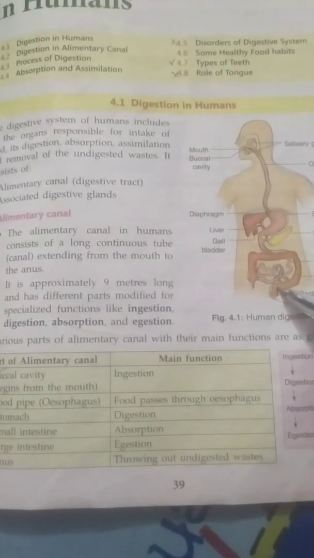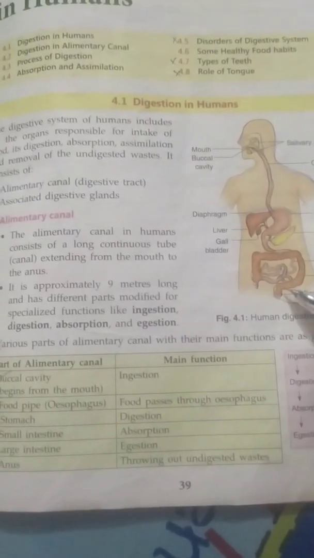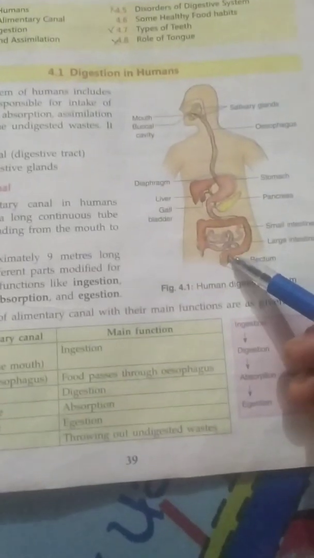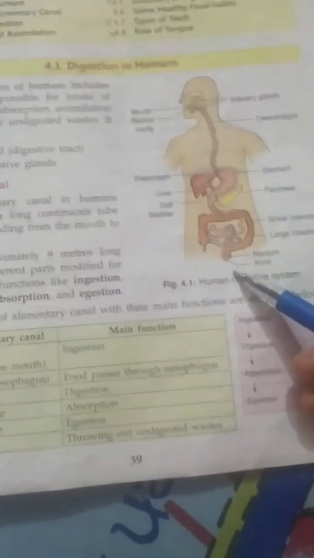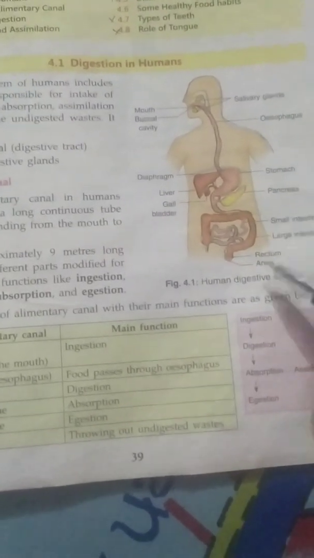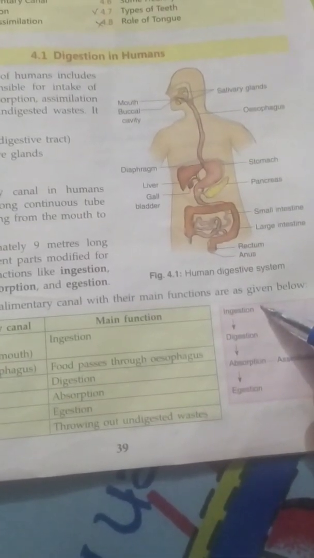Then the undigested food goes to the large intestine. This process is known as the egestion. Then the waste material from the large intestine reaches to the rectum, and from the rectum the waste material is thrown out through the anus. Means ingestion from the buccal cavity which is present inside the mouth.